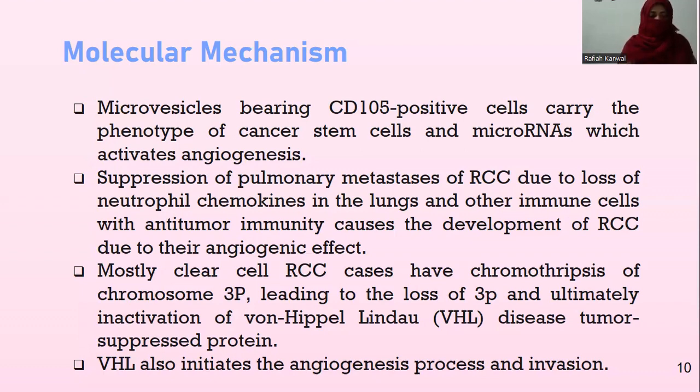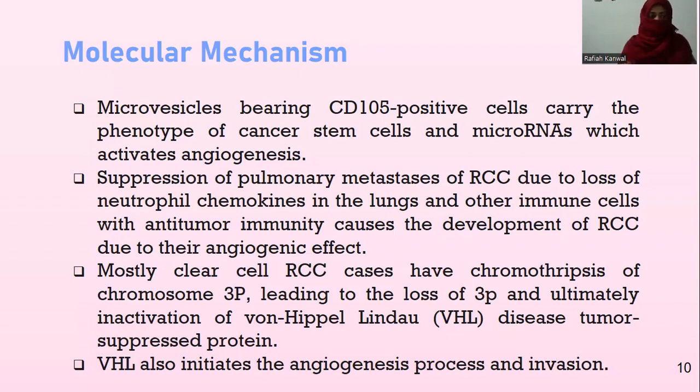Chemokines produced by neutrophils in inflamed tissues amplify and polarize the immune response, and the expression of CCR7 by activated neutrophils promotes migration to lymph nodes, where they can directly act as antigen-presenting cells. The suppression will not activate the immune system and does not suppress the tumor, leading to metastasis. Immune cell suppression with anti-tumor immunity causes the development of RCC due to the angiogenic effects.